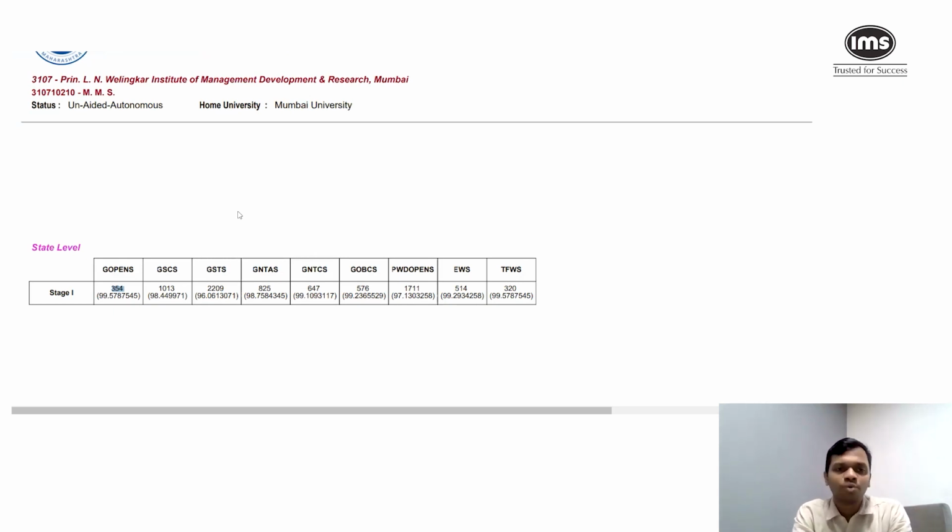Don't try to estimate what your rank will be and so on, because there will be a lot of people who will not fill the CAP form. So it's not possible at this point of time to figure out what your rank is. So don't worry about it. I would say simply look at the percentile, and CAP round 3 percentile would be ideal.